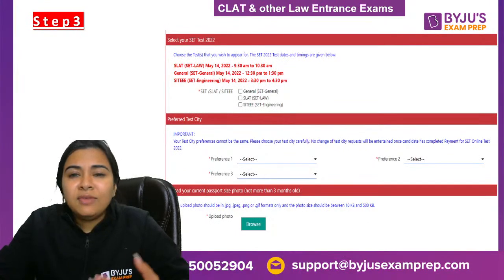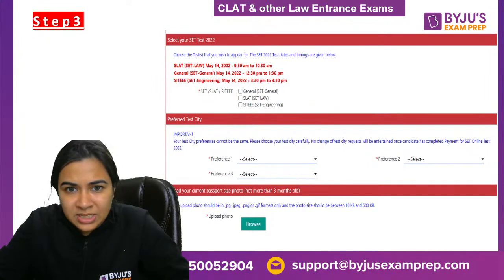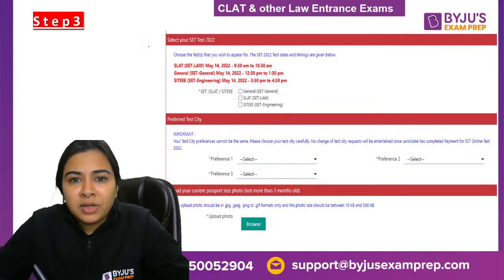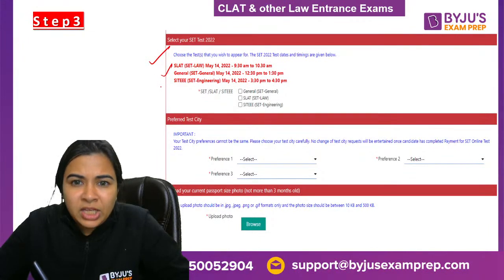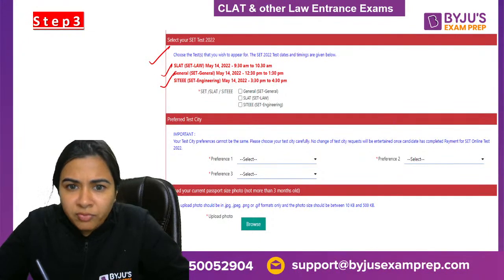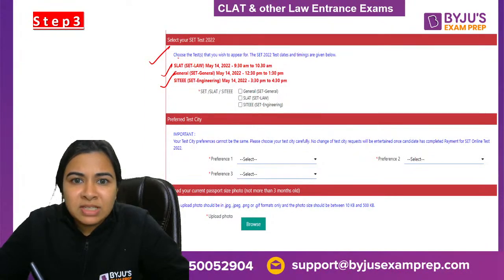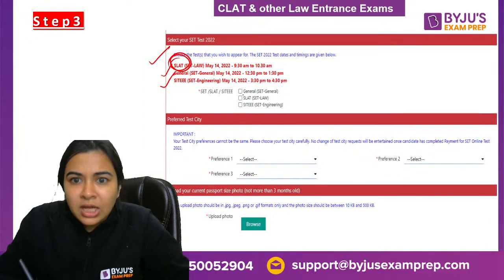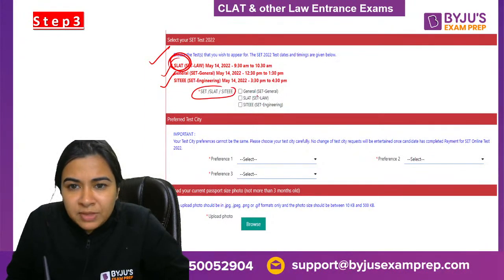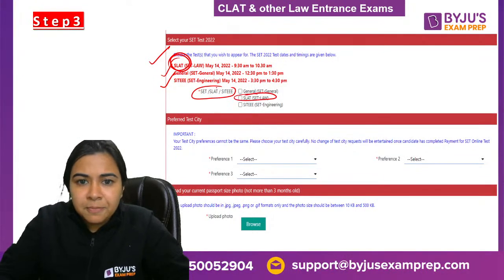After that, there would be an option in which you need to select your SET 2022 test, whether you want to give the law test, the general SET, or the engineering one. Obviously, for all of us, we are going to give the SLAT examination, the very first option. So you can select this option, yes, the SLAT Law. Okay. All right.